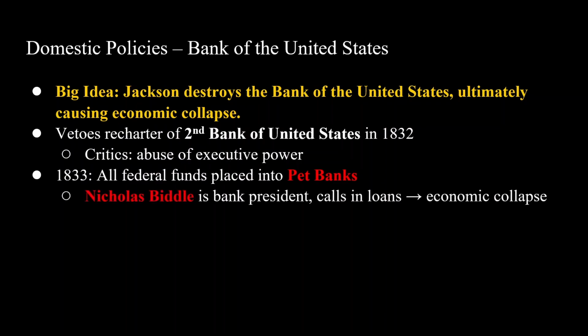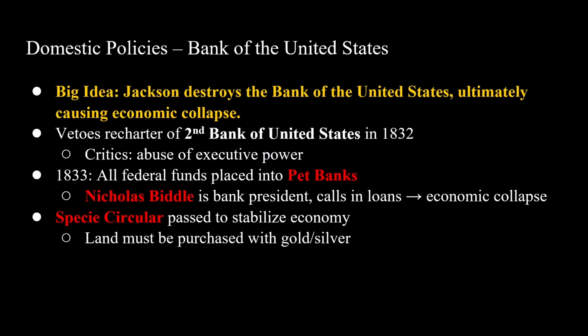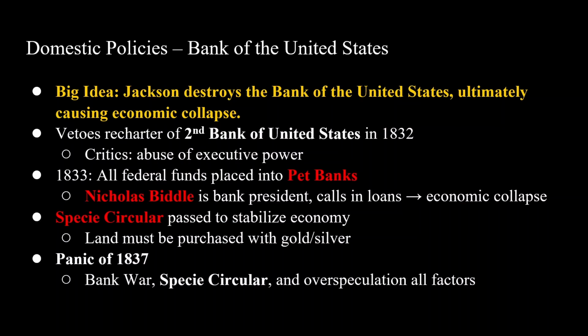Nicholas Biddle, the bank president, is forced to call in loans, causing widespread economic uncertainty and ultimately collapse. The Specie Circular is issued to stabilize the economy, and this just said that land had to be purchased with gold or silver. However, this doesn't really help. And after Jackson leaves office, you're going to have the Panic of 1837, which leaves the economy in ruin. Again, you have the bank war, the Specie Circular, and overspeculation, which all caused this panic.